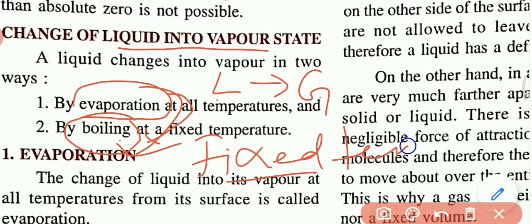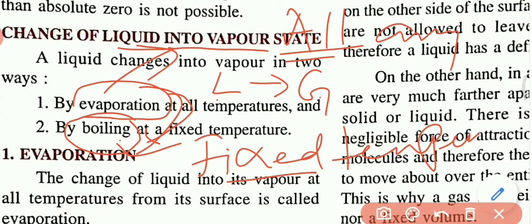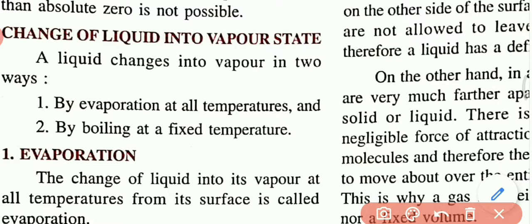The temperature is fixed. But evaporation takes place at any temperature. Is it clear? Boiling takes place at a fixed temperature and evaporation takes place at any temperature.